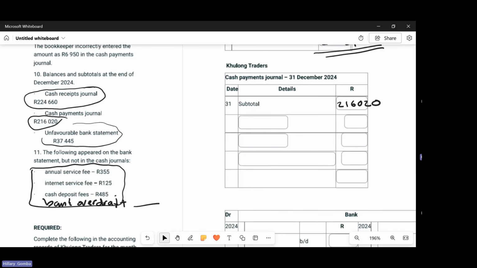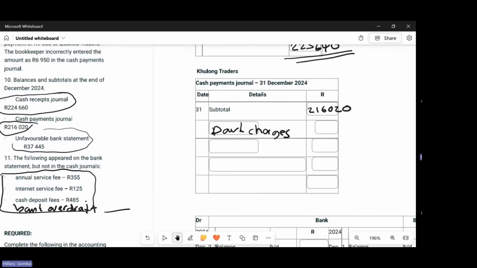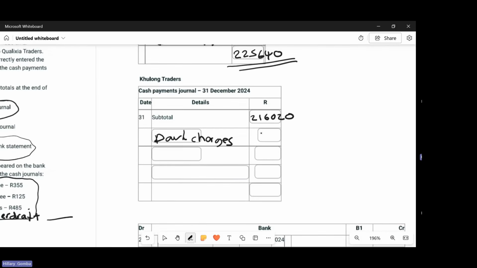A bank overdraft, you record on its own in the cash payments. It is not part of bank charges. So always make sure, they may record it there, and then you get confused and add all four of them thinking that it's bank charges. So here we record bank charges, which you add: 355 plus 125 plus 485, which you'll get 965. So that will be your bank charges.